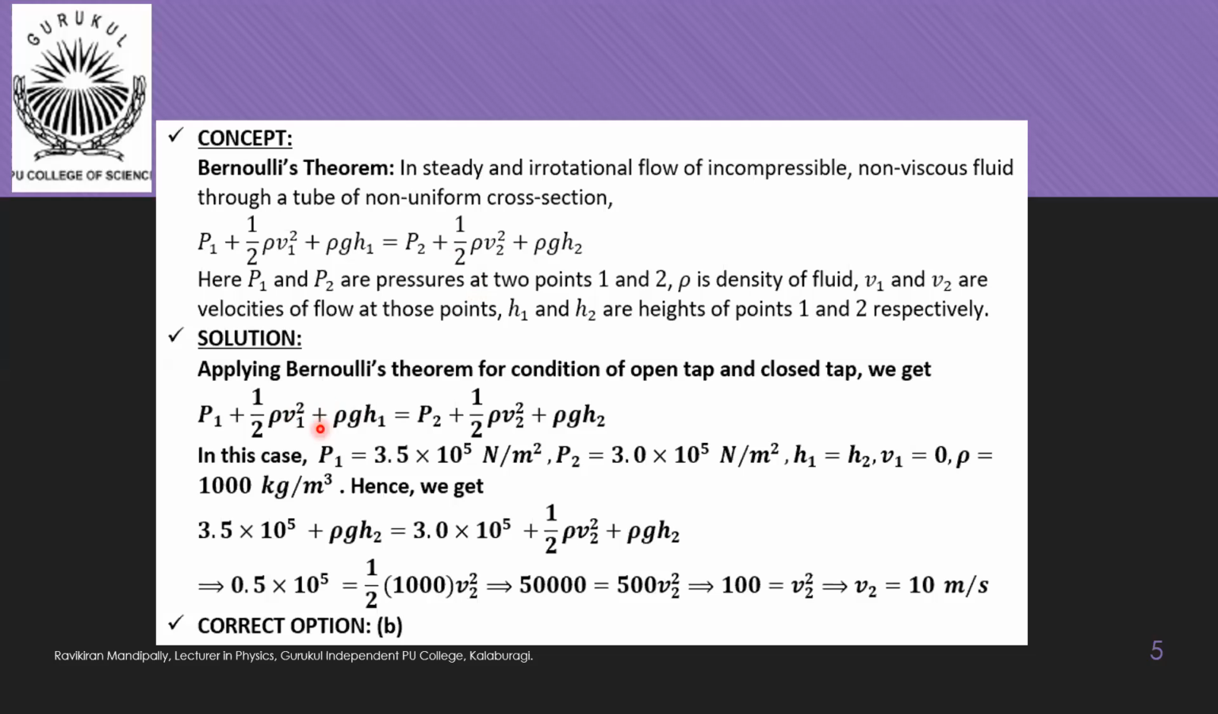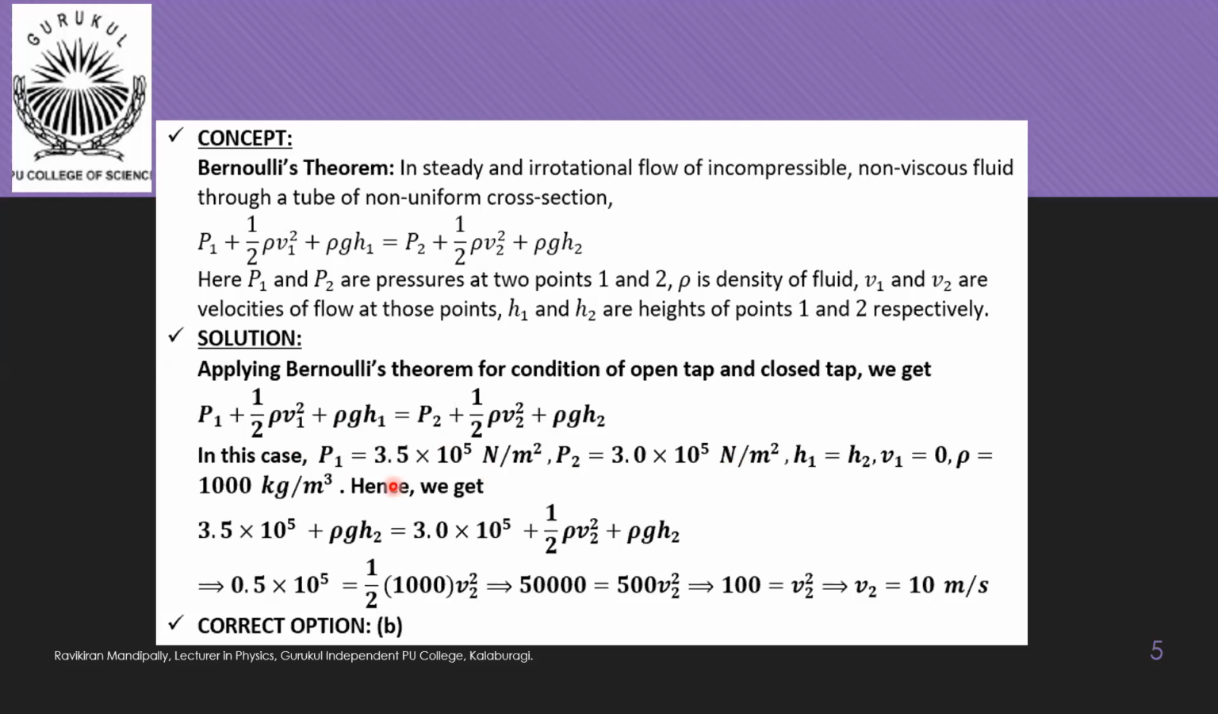So here all the terms related to 1 will mean for condition when tap was opened, mentioned with a suffix 2 will be the condition for closed tap. So they have given the values: P1 pressure 3.5 into 10 power 5 Newton per meter square when tap was open. Then P2 3 into 10 power 5 Newton per meter square when the tap is closed.